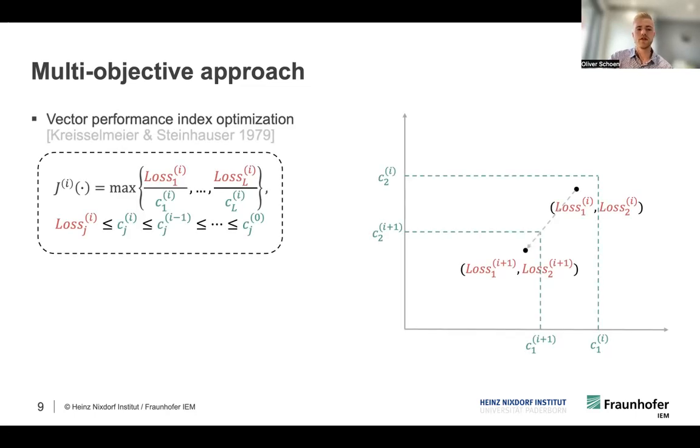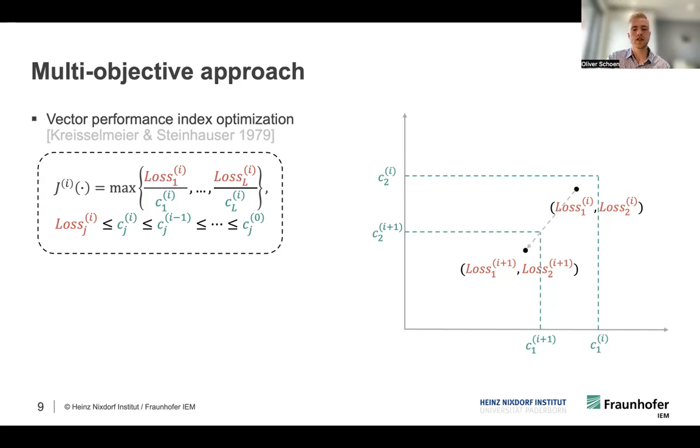And this is based upon vector performance index optimization introduced by Kreisselmeier and Steinhauser all the way back in 1979. And I just want to say a few words about this now. They're defining a training objective J, which now becomes for us the network's loss function. And we search to minimize this objective in every training iteration I. The way this objective is defined is that we have non-negative loss terms. And for each, we have a normalization factor C, which is also referred to as a default value.